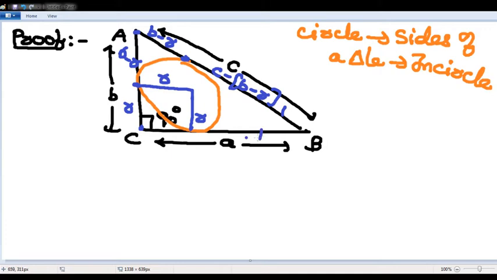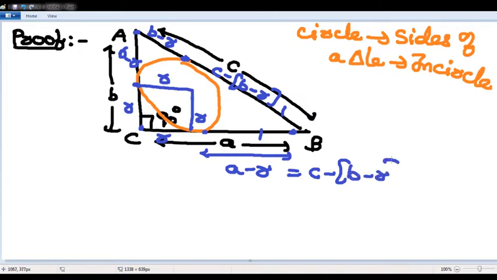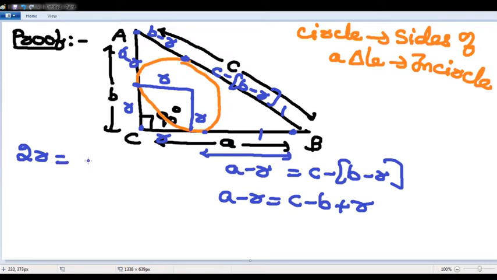If this is R, the remaining will become a minus R, and the remaining also becomes c minus (b minus R). So a minus R equals c minus b plus R. Minus R comes to the right hand side: 2R equals a minus c plus b.